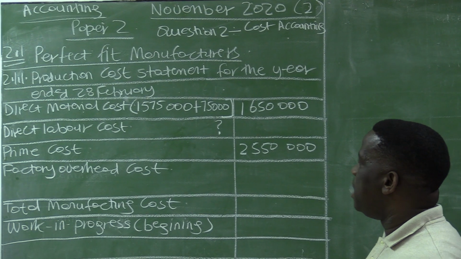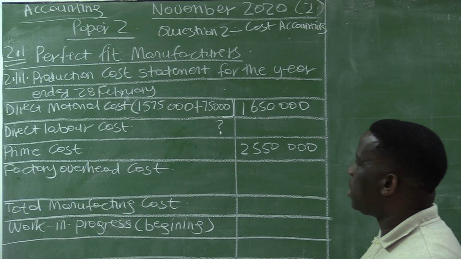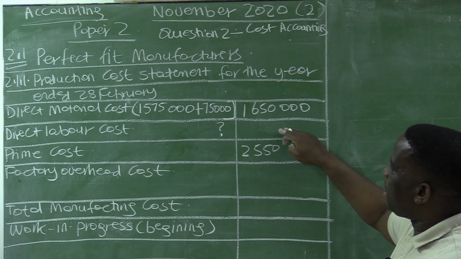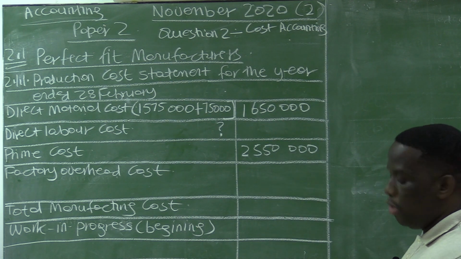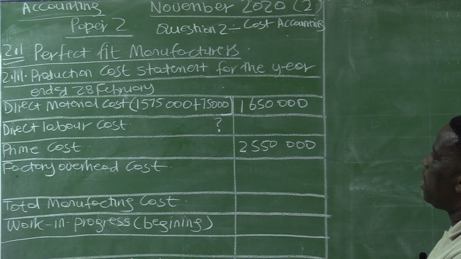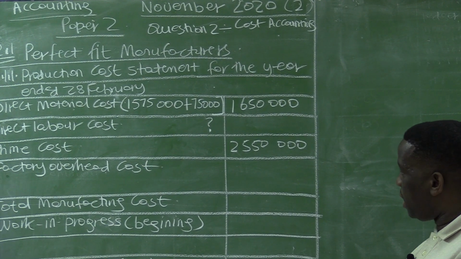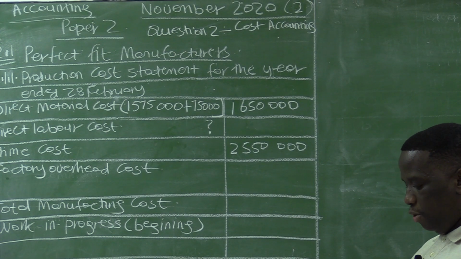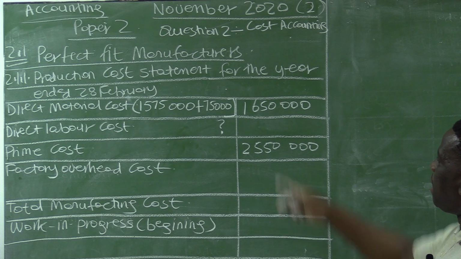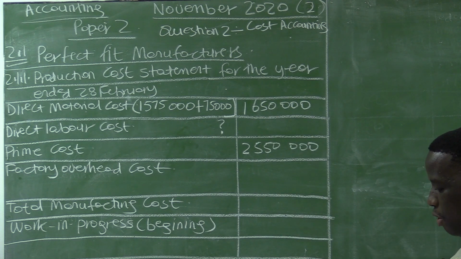Which is then easy for us to get, because we know that direct material cost plus direct labor cost will give you your prime cost. So to get the direct labor cost, you just take your prime cost of 2,550,000, and then you subtract the direct material cost of 1,650,000.